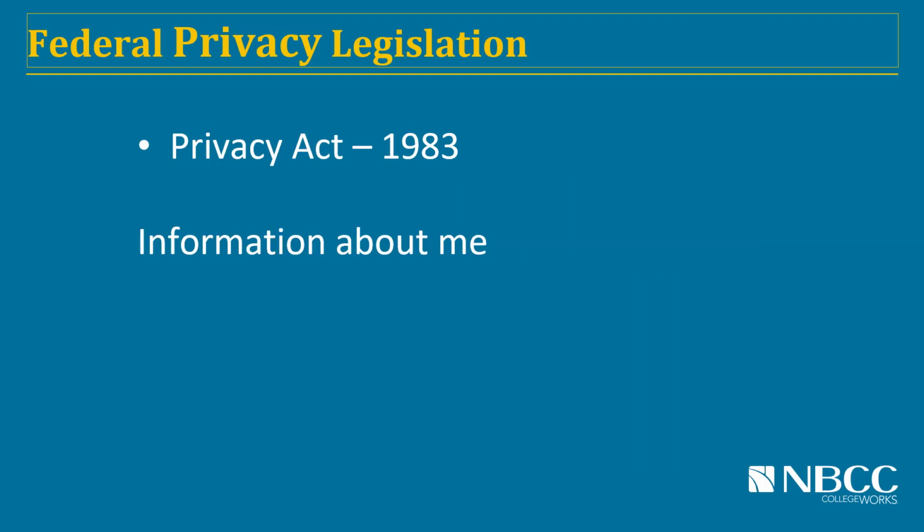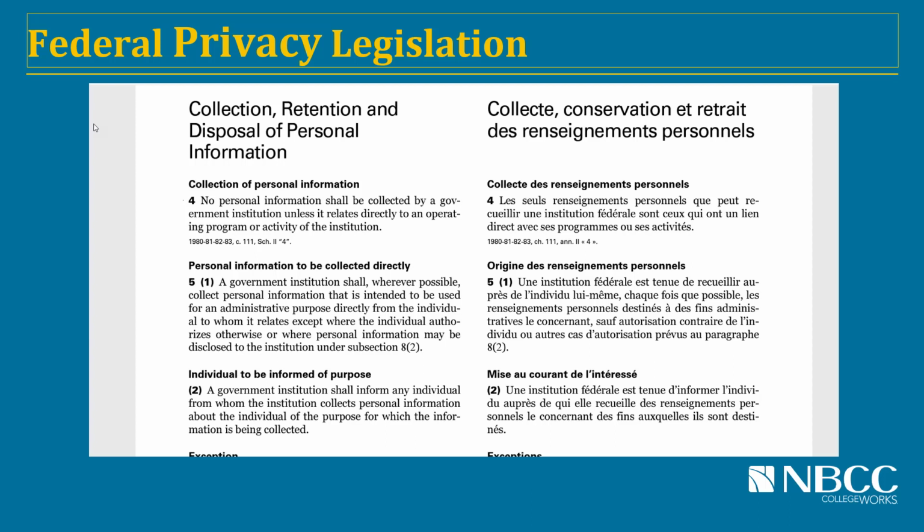Now, the Privacy Act of 1983 extended existing laws that protect the personal information about individuals held by federal government institutions, and it provides access for individuals to the information held about them. It also restricts the kinds of information that government institutions can collect. For example, it states that no personal information shall be collected by a government institution unless it relates directly to an operating program or activity of the institution.